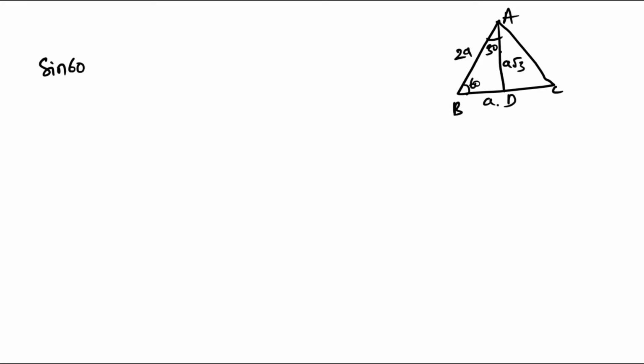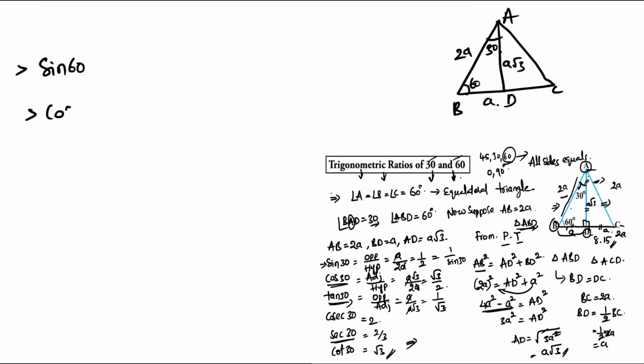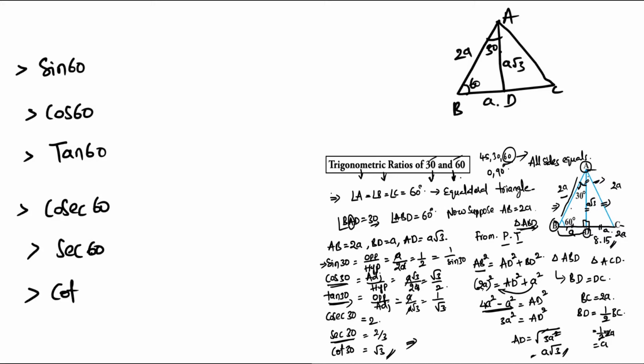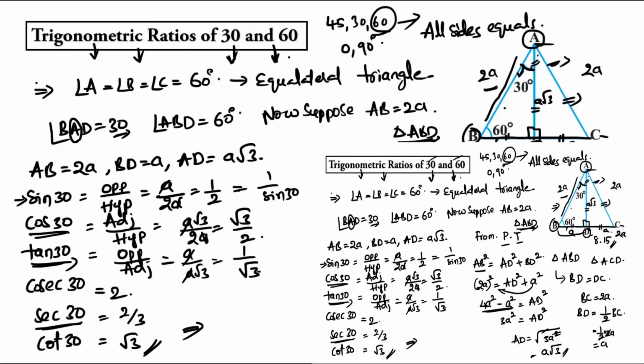So here, in the equilateral triangle, we'll find sin 60, cos 60, tan 60, and now cosecant 60, secant 60. These values we are going to find now. Cot 60. So from this question here we got the values 2a, a root 3, and a.